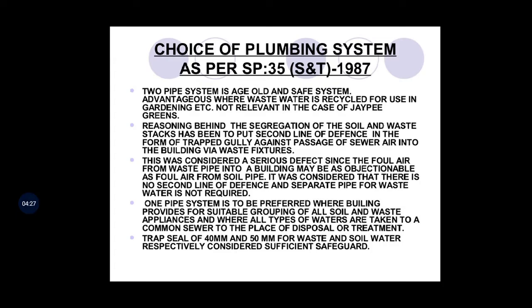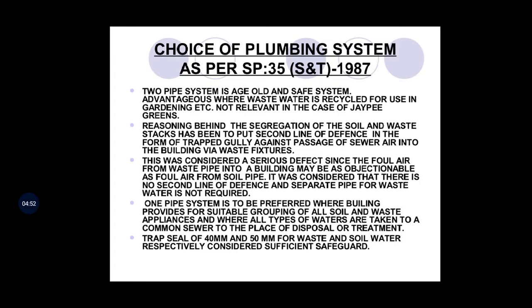Now choice of plumbing system, how it is chosen. See, two pipe system is the old one and a safe system. It has more advantage where wastewater is recycled for use in gardening, etc. Means, see, in two pipe system we have taken a separate discharge from the kitchen and bathrooms.